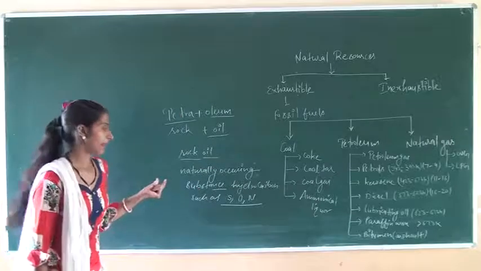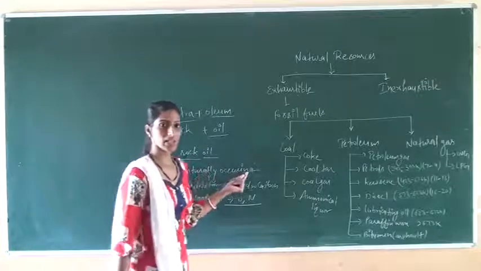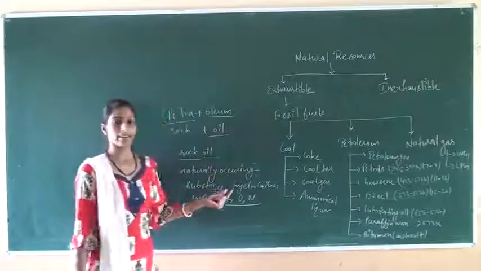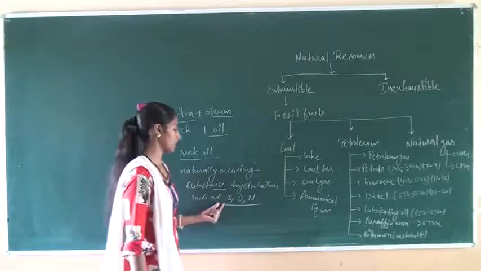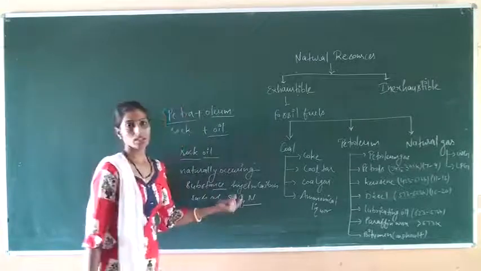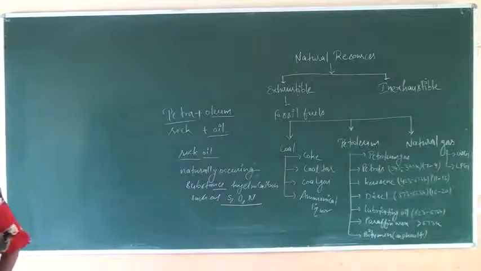Okay, what is petroleum? Petroleum is a naturally occurring substance that contains hydrocarbons with some other elements such as sulfur, oxygen and nitrogen.